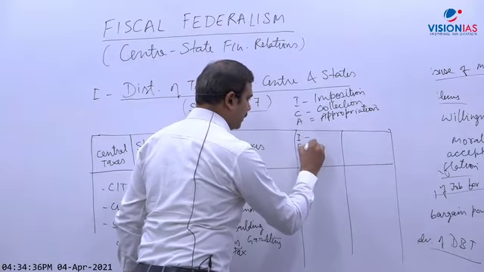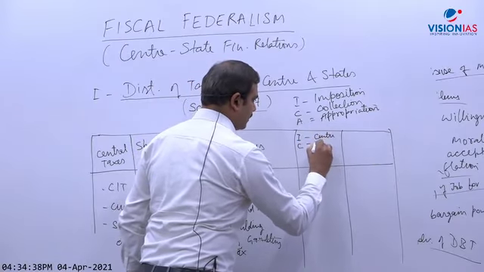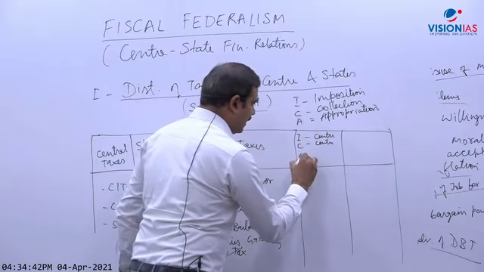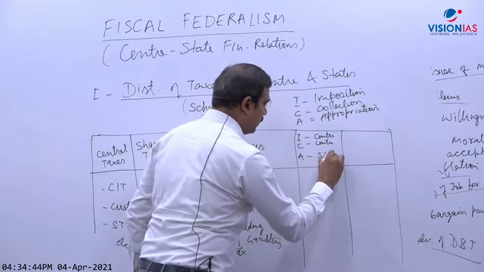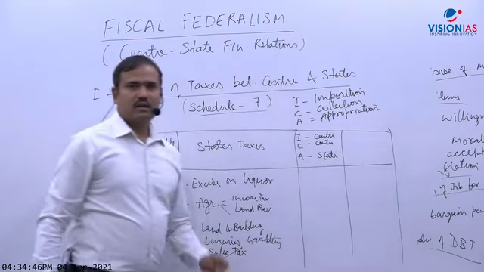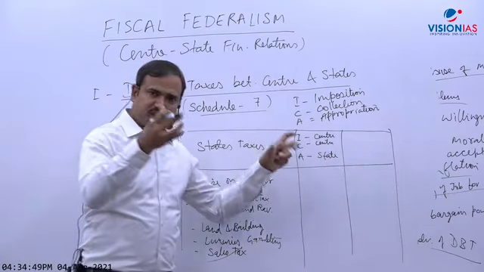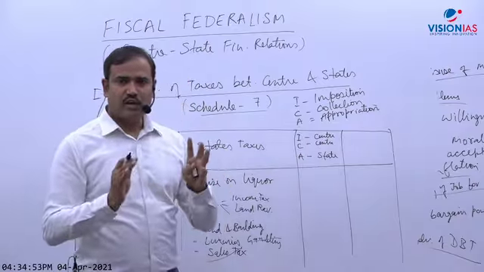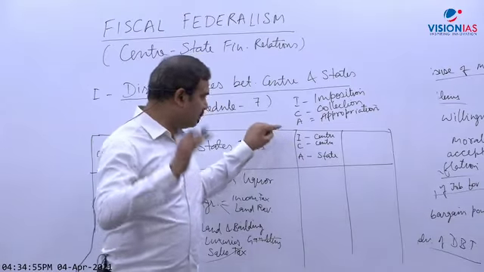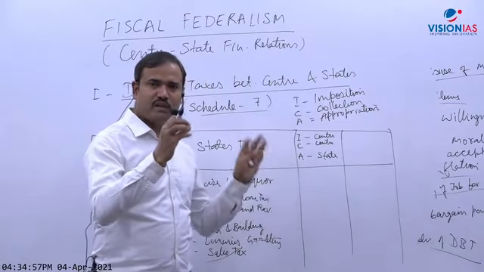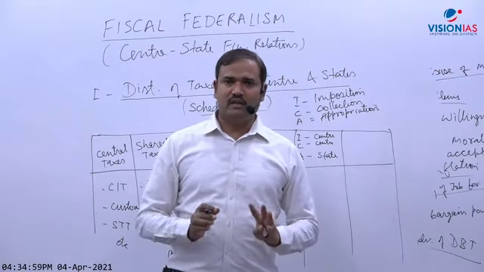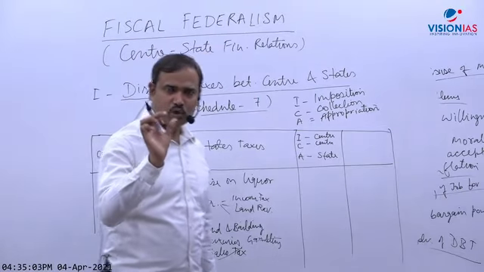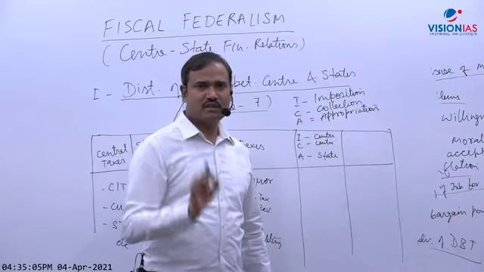So some taxes are there which are imposed and collected by the center. Okay, imposed by the center, collected by the center, and revenue given to the state, appropriated by the state. I gave you the name of one tax. I have told you already. One tax which was in this category, which was imposed by the center, collected by the center, and money was entirely given to the state government. So which was that tax which I told you in taxation? Can you give me the name of that tax in short? Just 3 words.